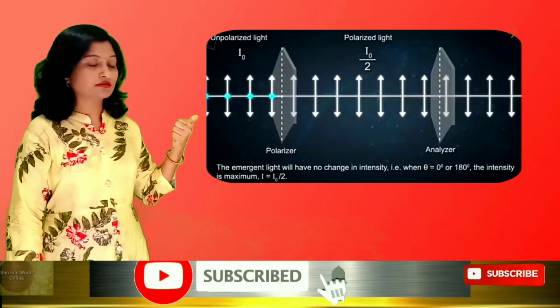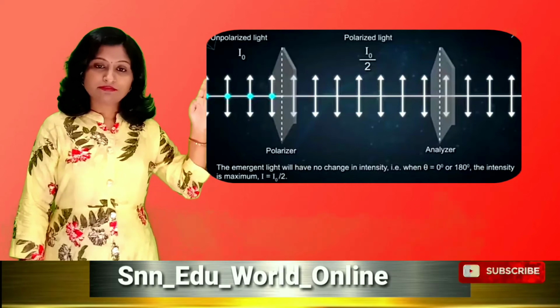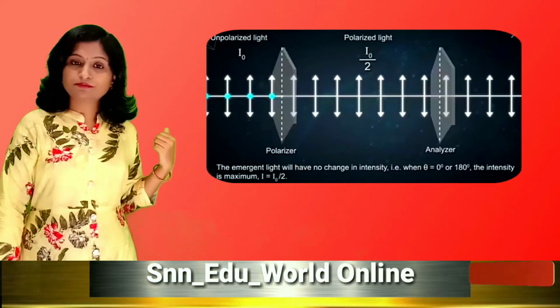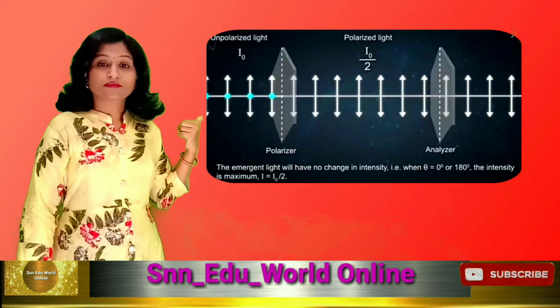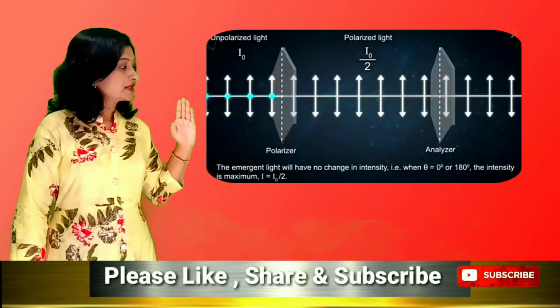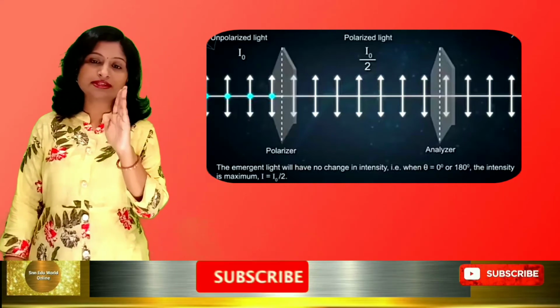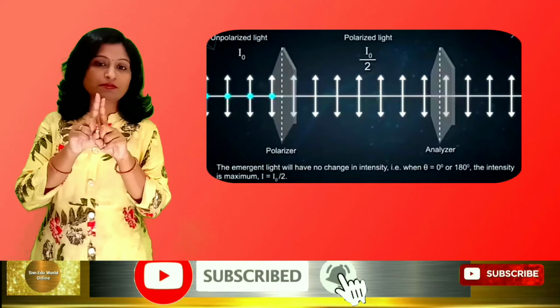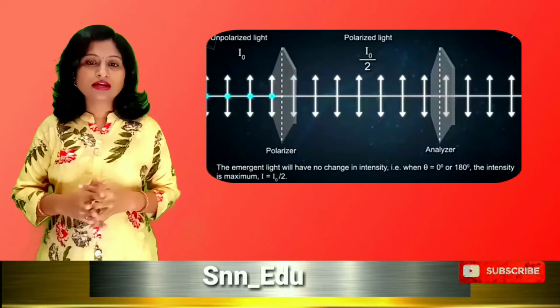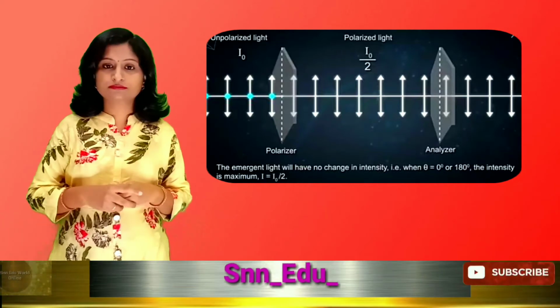Because the direction of the slit is the same as the direction of the polarized light, they can easily pass through that analyzer. So here we are getting the same output.